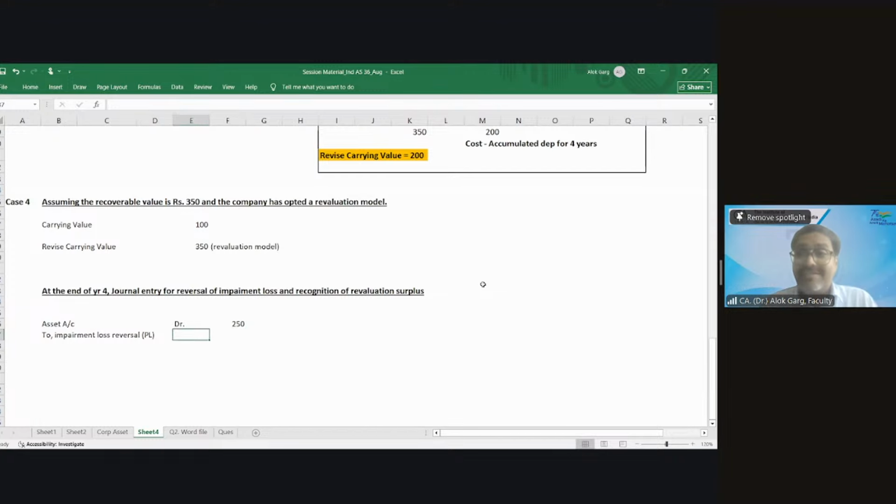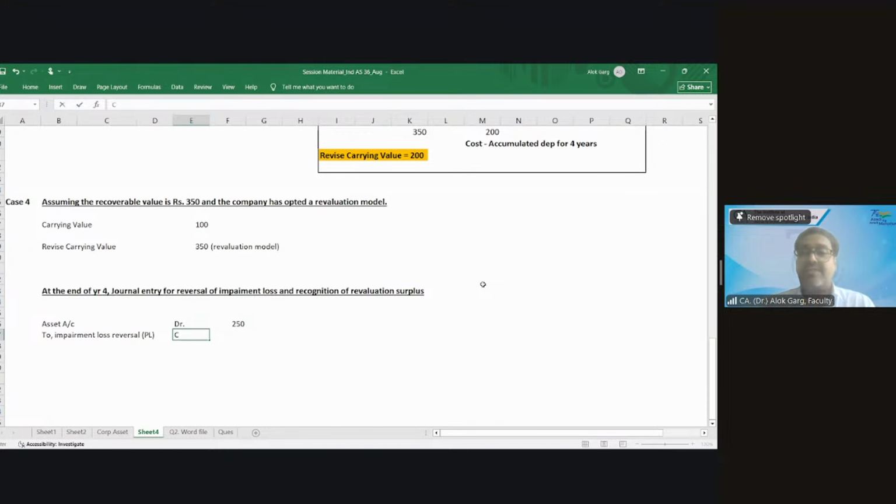So friends, you know what concepts we have discussed in Ind AS 38 and Ind AS 16. In case of a revaluation model, if there is any increase in the value, first you need to adjust whatever impairment you have charged in P&L. To that extent, you have to reverse in P&L.